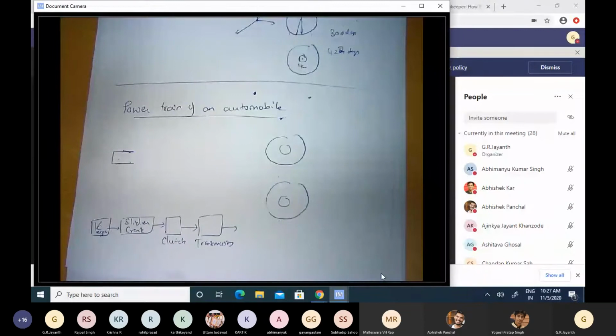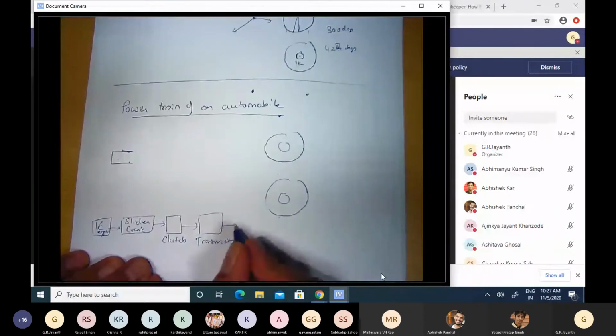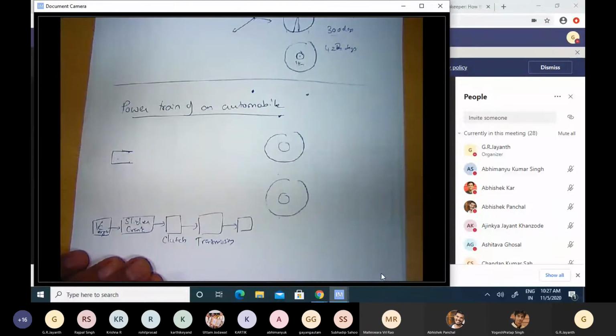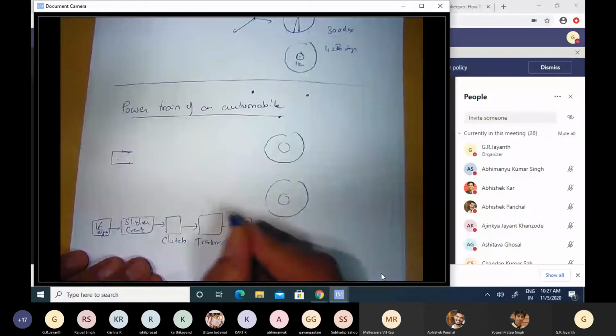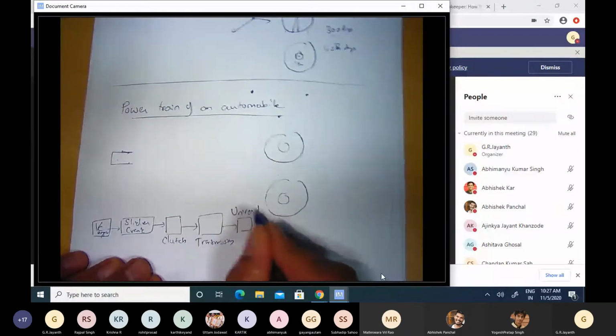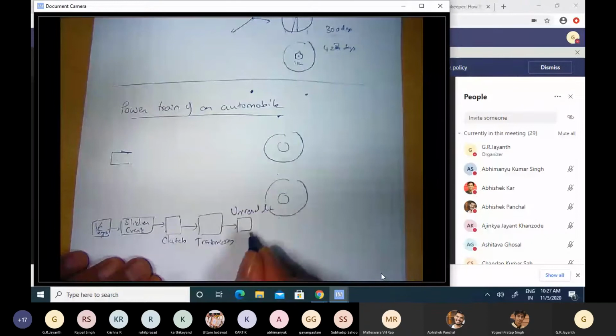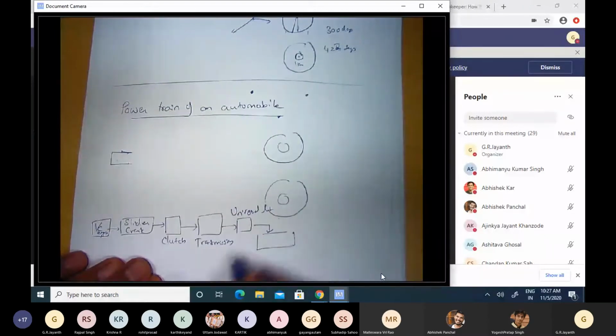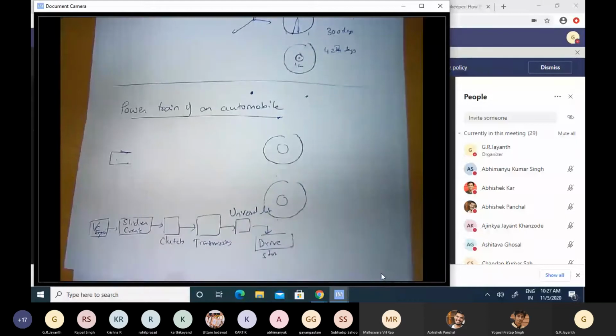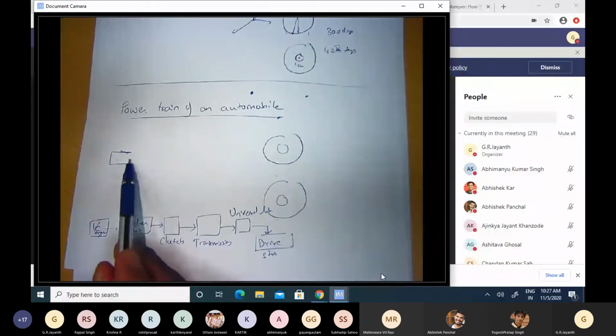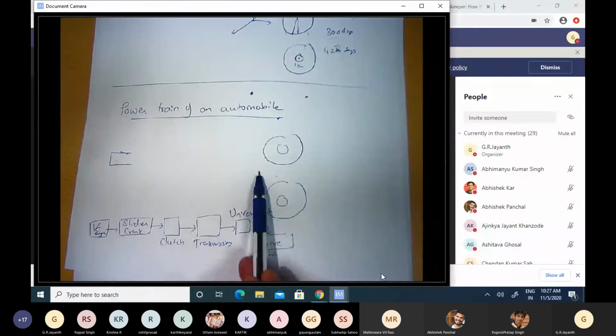And therefore, I have a special connector, which is called the universal joint or the Hooke's joint. And that leads to what is known as a drive shaft, which is that long rod that connects the universal joint near the engine to another universal joint near the axle.